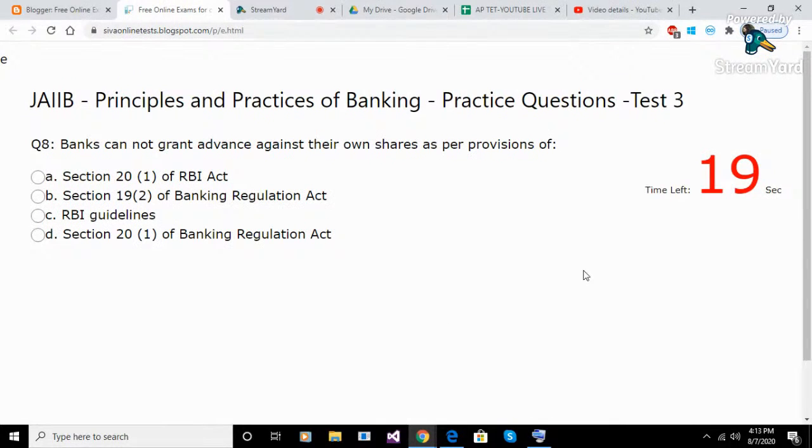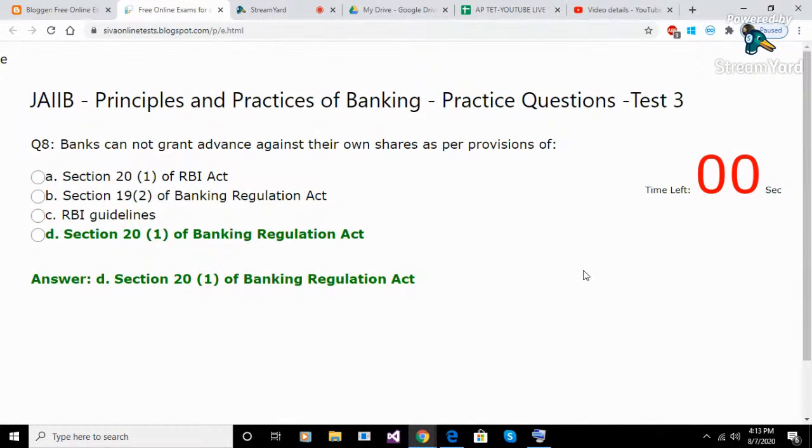Question 8. Banks cannot grant advance against their own shares as per provisions of. Option A. Section 20(1) of RBI Act. Option B. Section 19(2) of Banking Regulation Act. Option C. RBI Guidelines. Option D. Section 20(1) of Banking Regulation Act. Answer D. Section 20(1) of Banking Regulation Act.